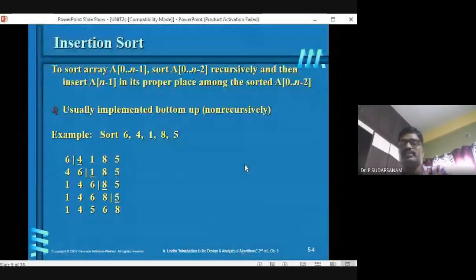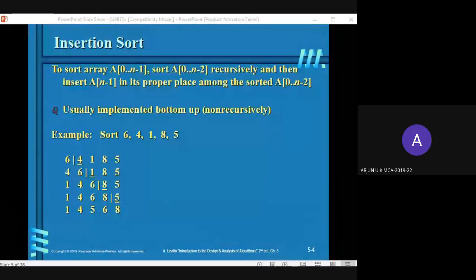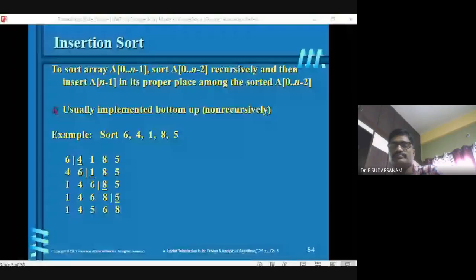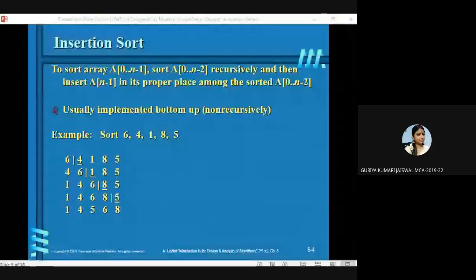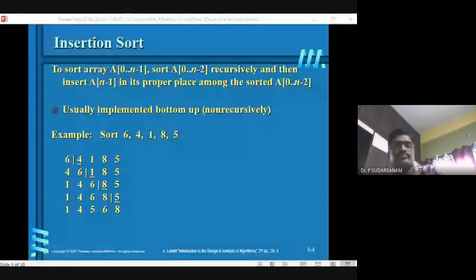Okay. Arjun, have you executed? Yes, sir. Duriya? Yes, sir. Manjunath? Yes, sir.